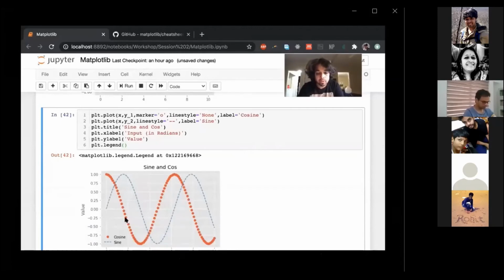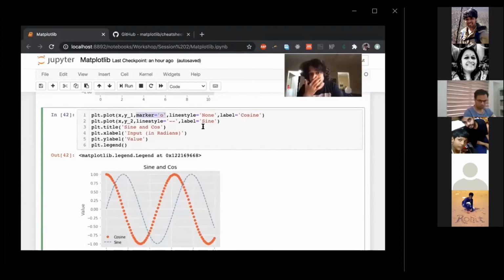So I plotted the same sine and cos. So y1 was my cosine. By putting marker O, I made these circles. By saying line style is equal to none, I removed the line that was connecting it. So I plotted x and y, put the markers this, removed the line style, and put a label to it. And this label is finally going to give you this thing down. Similarly, you can plot the other thing.